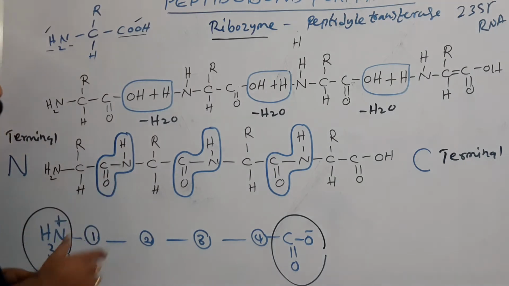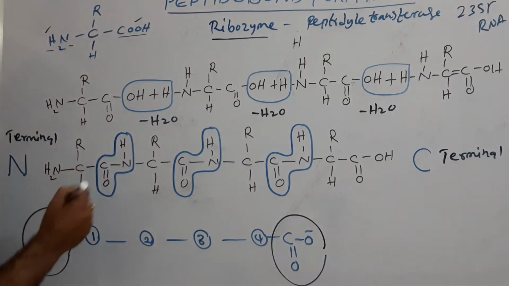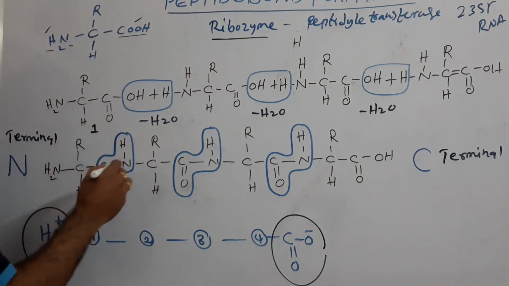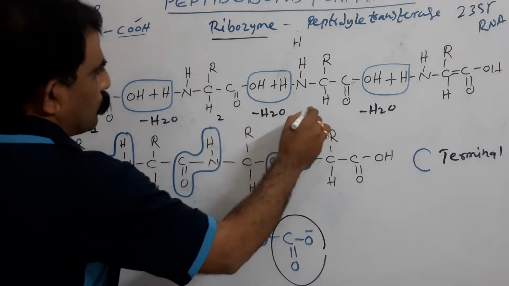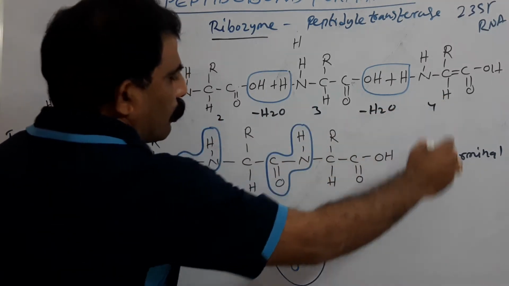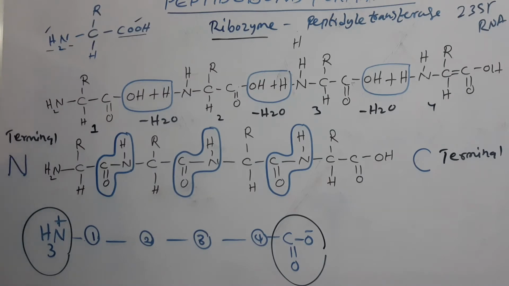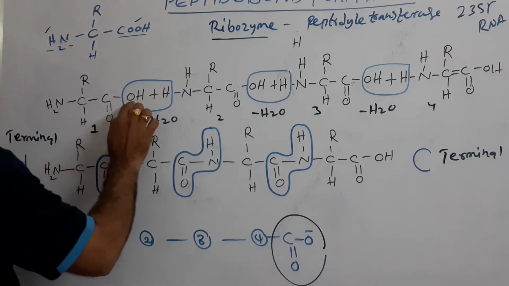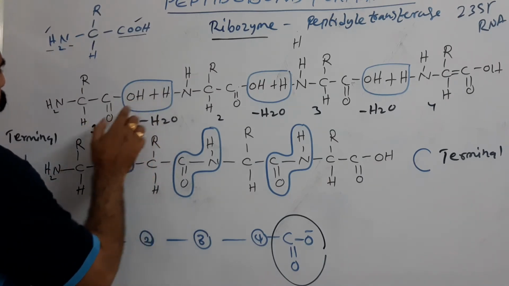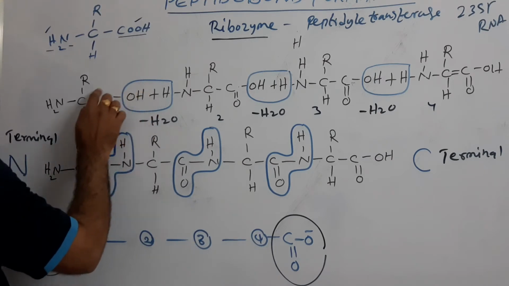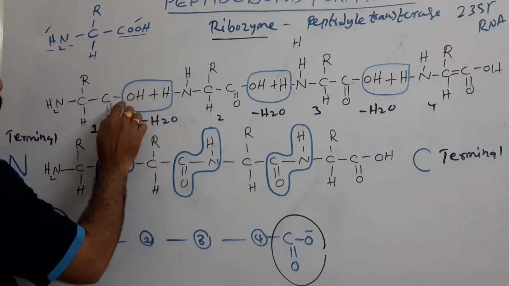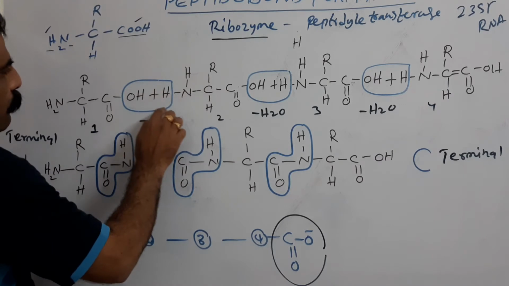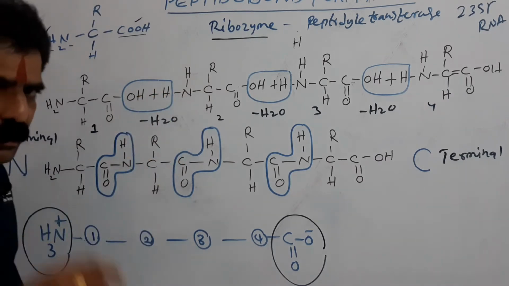Like here, see, this is the first amino acid, this is amino acid 2, 3, 4. Here, the peptide bond forms between the carboxyl group of the first amino acid and the amino group of the second amino acid.